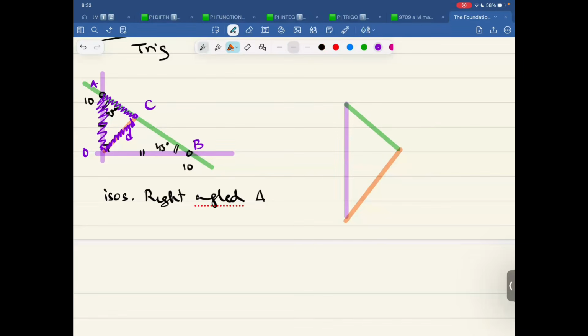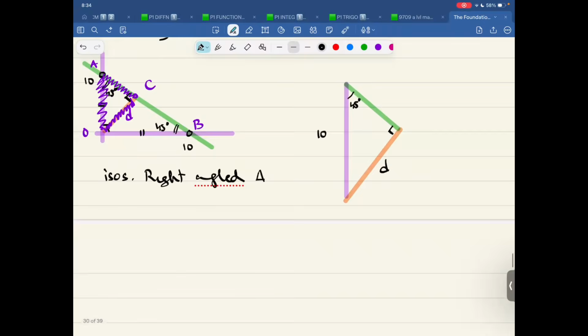Okay, so now what you are doing is this thing. This is 45 degrees. This is 10. This is 90, because this is a perpendicular. And I'm interested in this D. So what can I use? Sine, cos, tan. Let me use sine of 45 degrees. That is D divided by 10.